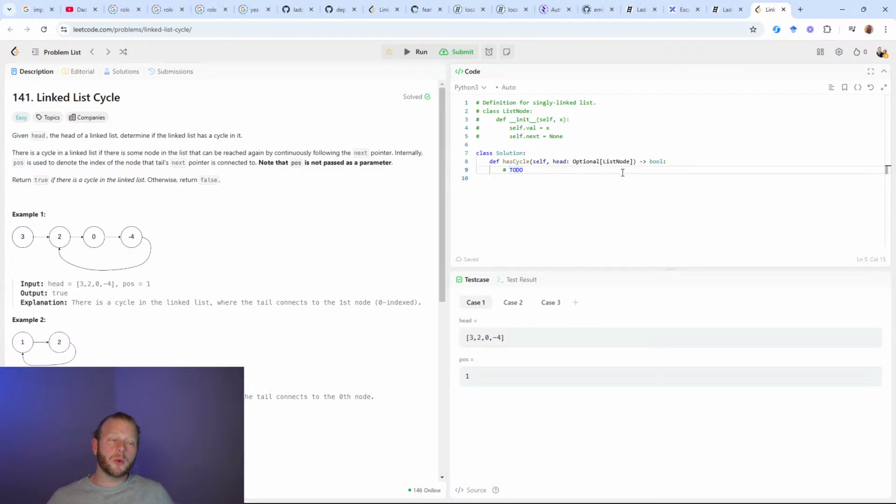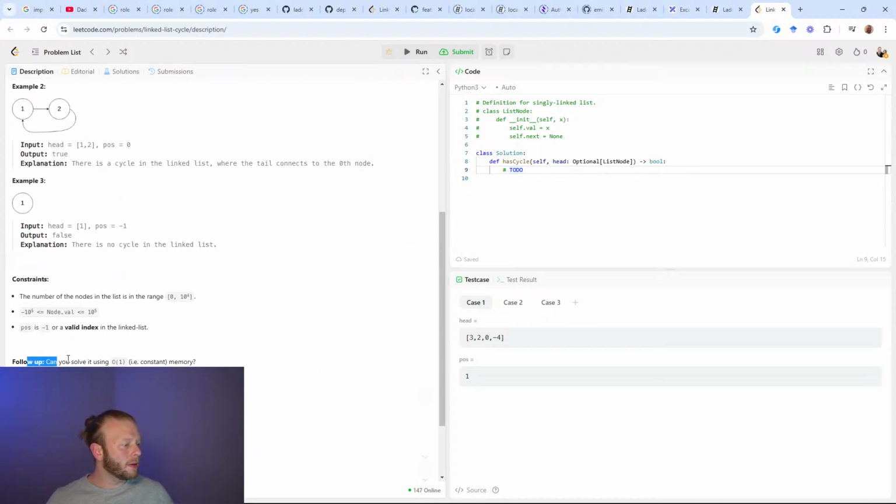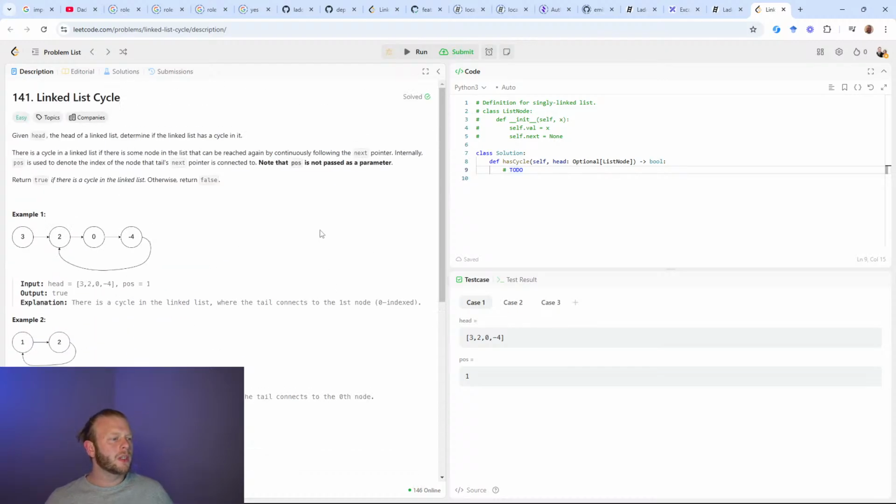So we can think through a couple implementations here, and I don't see any constraint. Well, here we go. Can you solve it using O(1) constant memory? So that'll be a nice goal right away. We could turn this linked list into a standard list or array, and then cache the elements in that array or a set, and then check if we have already visited that element and return true in that case.